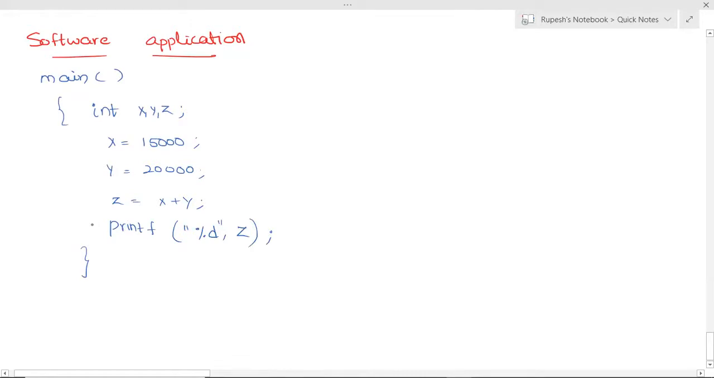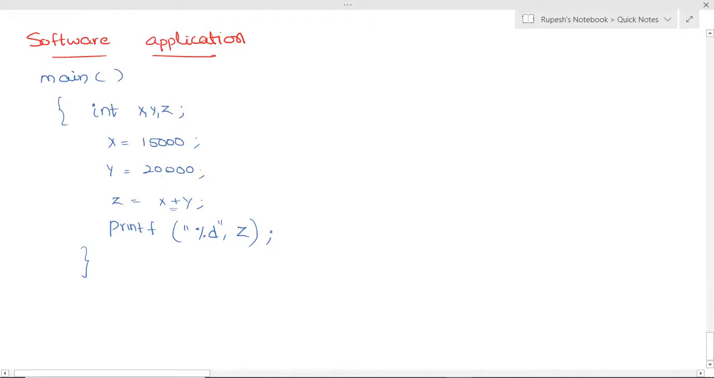So what is the practical problem of overflow in programming? When we do this particular thing, what answer should we get? We should get z is equal to x plus y. x is given these values, 15,000 and 20,000. So what should it print? It should print 35,000, right? But that does not happen in the case of the computer.